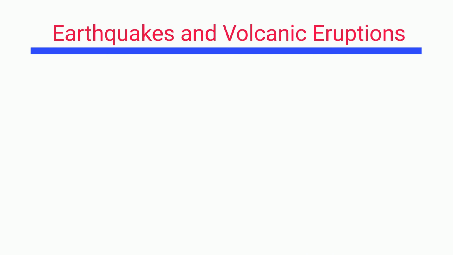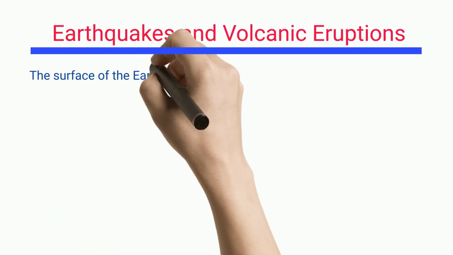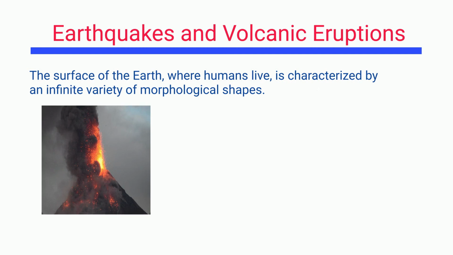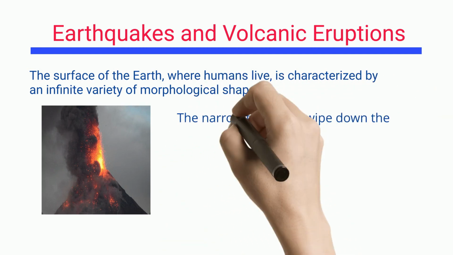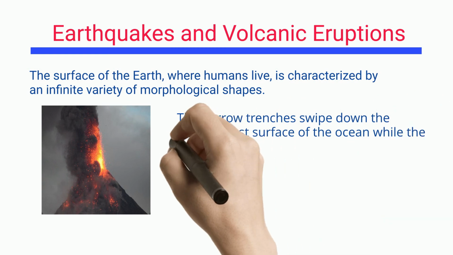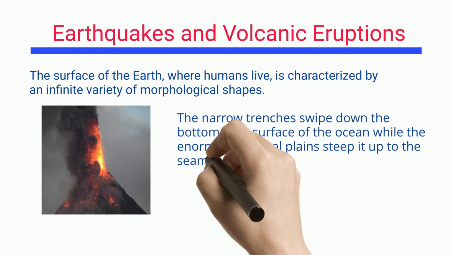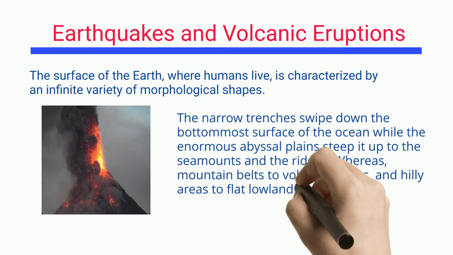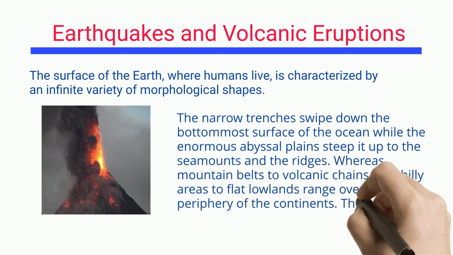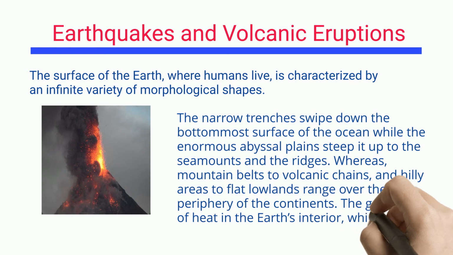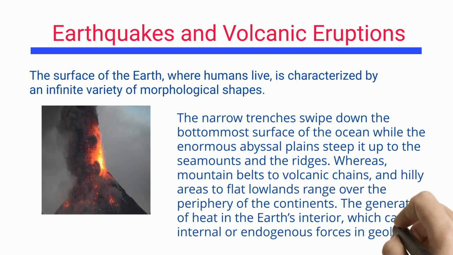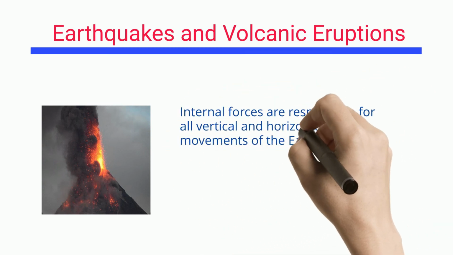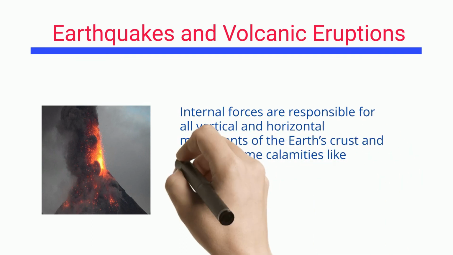Earthquakes and volcanic eruptions. The surface of the Earth, where humans live, is characterized by an infinite variety of morphological shapes. The narrow trenches swipe down the bottommost surface of the ocean, while the enormous abyssal plains steep it up to the seamounts and the ridges. Whereas, mountain belts to volcanic chains and hilly areas to flat lowlands range over the periphery of the continents. The generation of heat in the Earth's interior causes internal or endogenous forces in geology. Internal forces are responsible for all vertical and horizontal movements of the Earth's crust and some extreme calamities like earthquakes and volcanic eruptions.